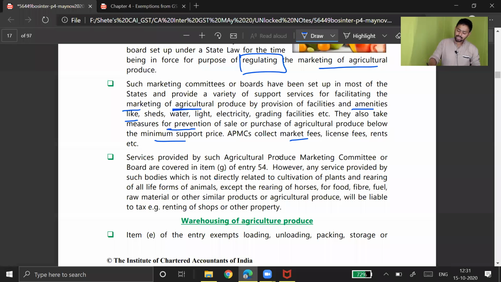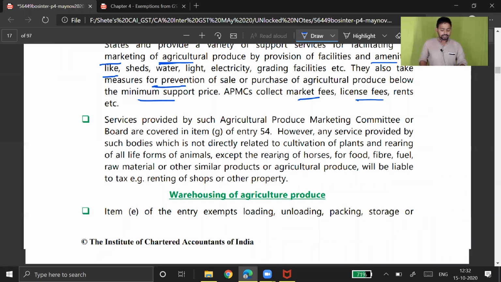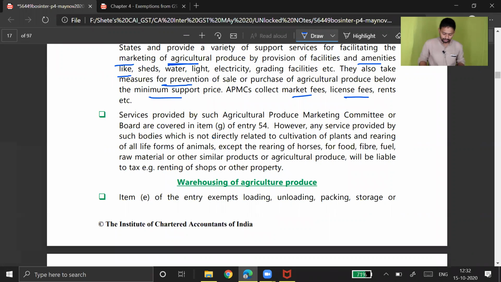APMC collects market fees, license fees, rents, etc. in exchange of the services, and that rent, market fees, and license fees will remain exempt. Services provided by such agriculture produce marketing committee or board are covered in item G of entry 54. However, any service provided by such bodies which is not directly related to cultivation of plants or rearing of all life forms of animals except rearing of horses, for food, fiber, fuel, raw material or other similar product, will be liable to tax. Example, renting of shops and other property.